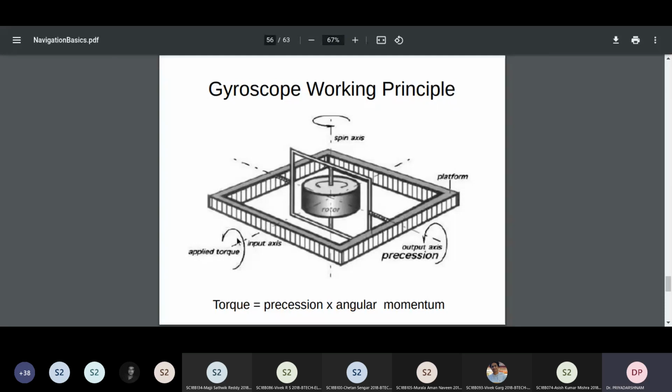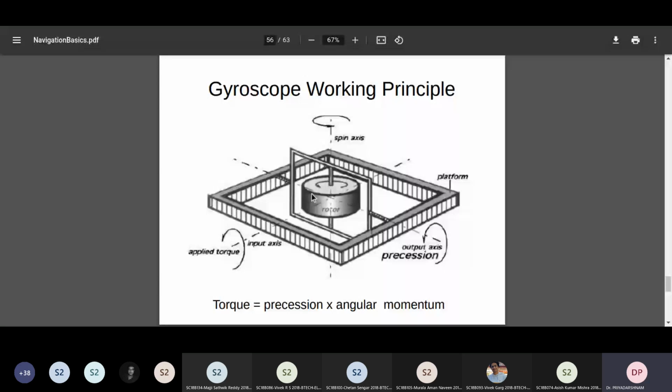You imagine a very high speed rotating object at the center, and then you try to rotate the axis along the applied torque direction. So you have a spinning axis, and you are trying to apply a torque, that is, you are trying to rotate the axis, not along the same axis, but along one of the orthogonal axes. If you rotate along the applied torque axis, you will notice that the gimbal itself will rotate. That rotation is actually a measure of how much torque you have applied.